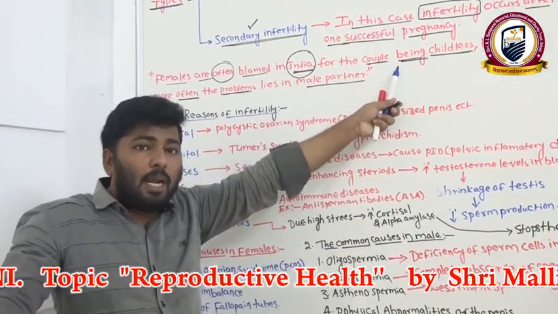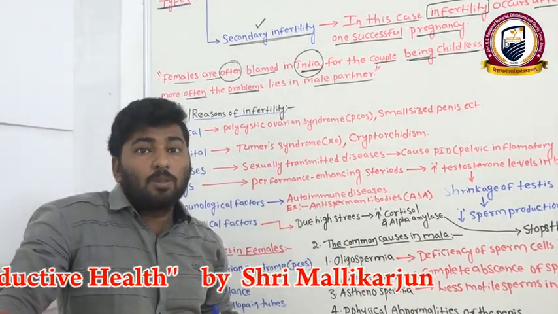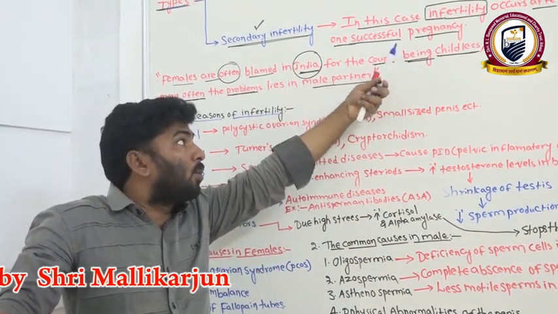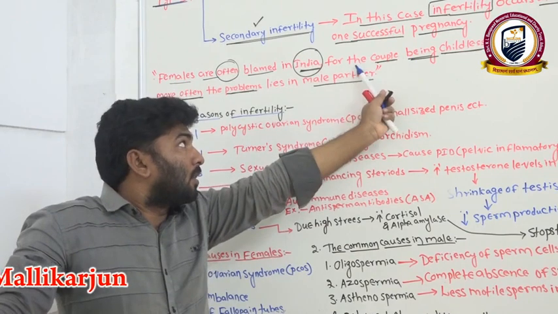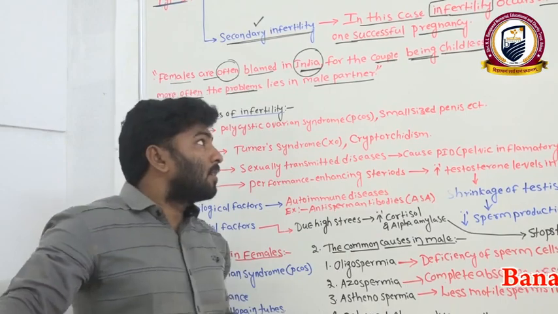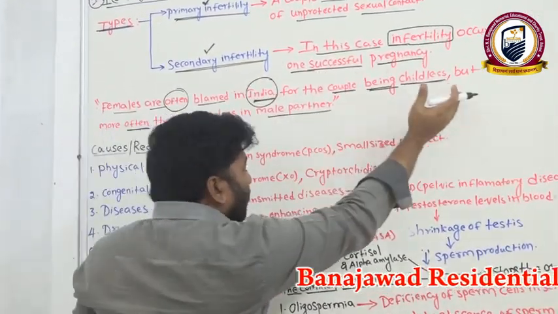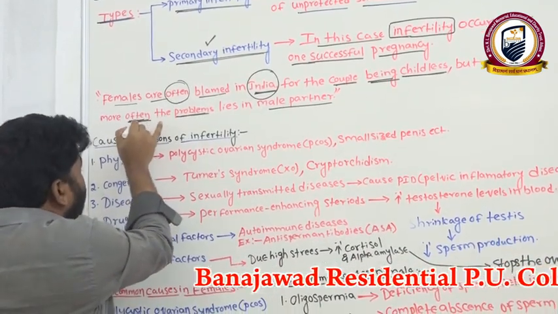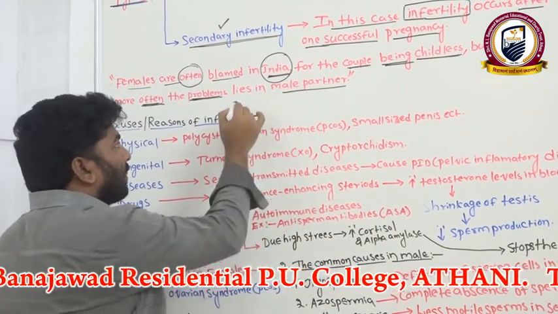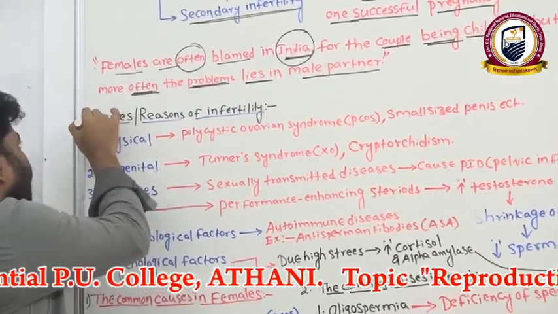Already I told you that females who have infertility problems and are unable to get a child, who are the childless couples, are avoided in social meetings. That is why females are blamed in India. Okay, but more often the problems lie in the male partners in India. Clear? Right.